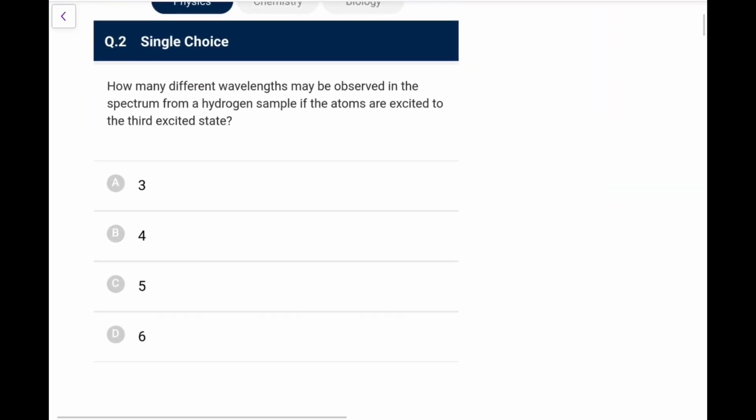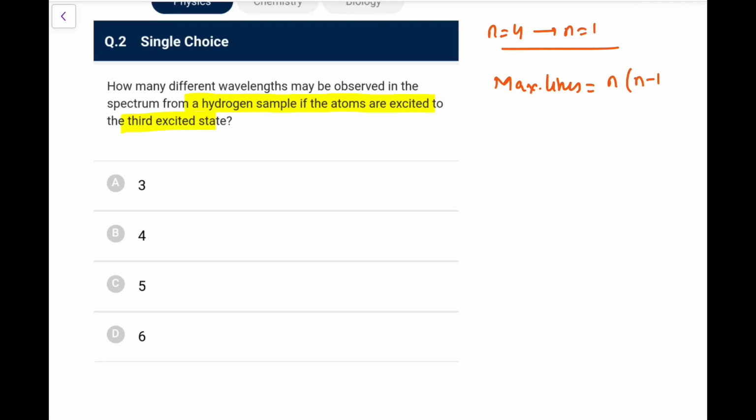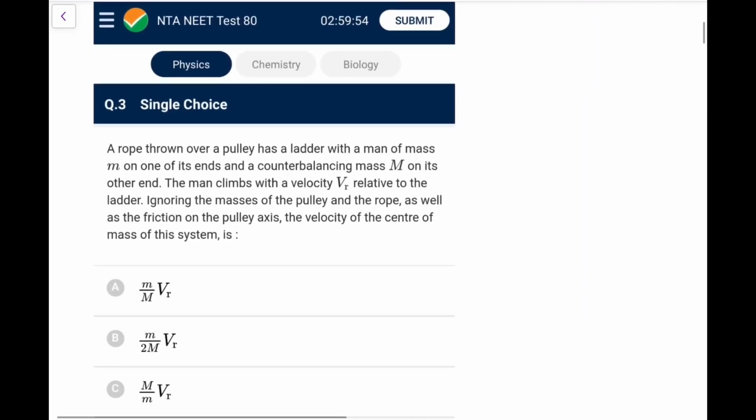Next, the second one. How many different wavelengths may be observed in the spectrum from a hydrogen sample if the atoms are excited to the third excited state? So the third excited state means n equal to 4. Now coming from n equal to 4 to n equal to 1, for all possible transitions, the maximum lines that we can see, as you all remember, is n into n minus 1 by 2. So that would be 4 into 3 by 2, so that comes out as 6. So a maximum of 6 lines can be seen here.